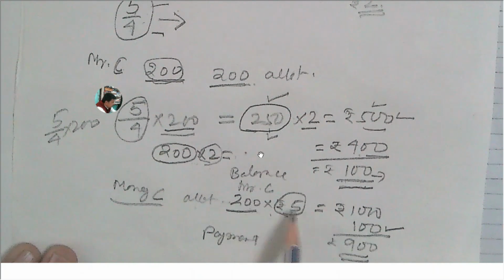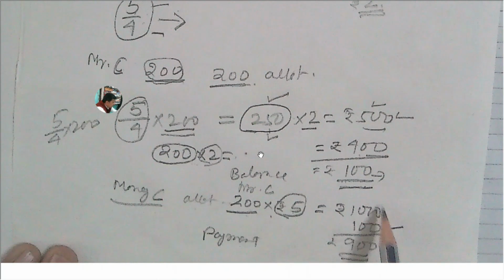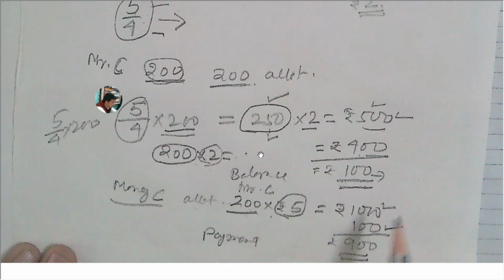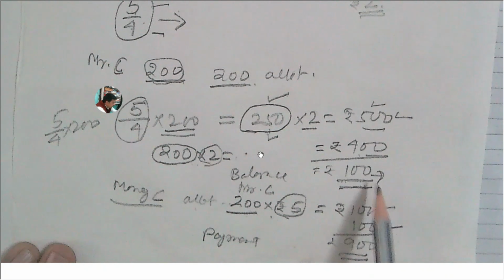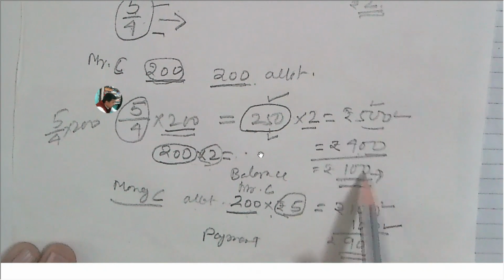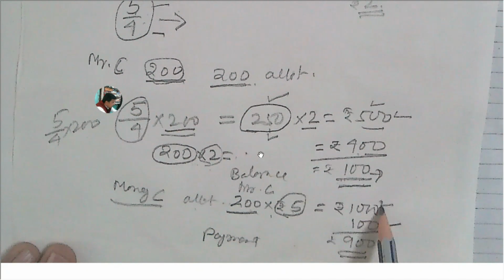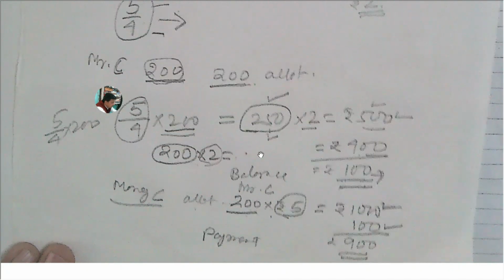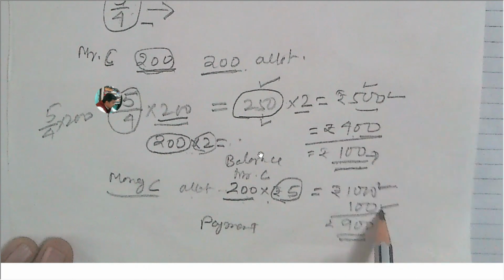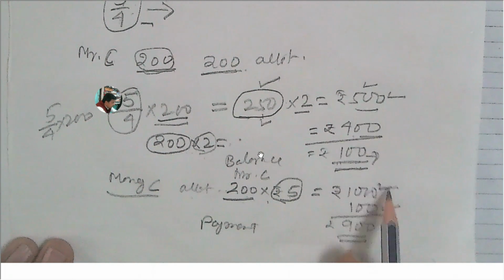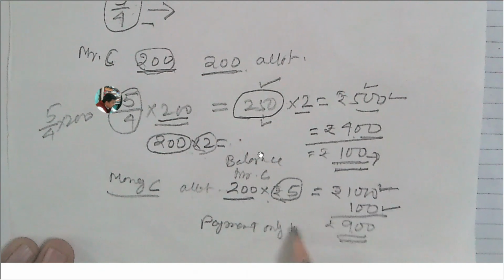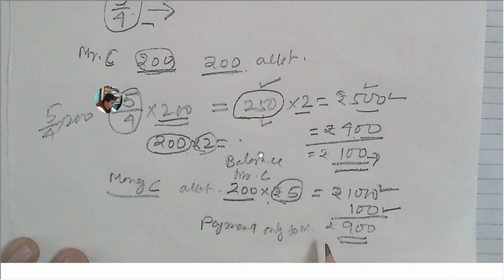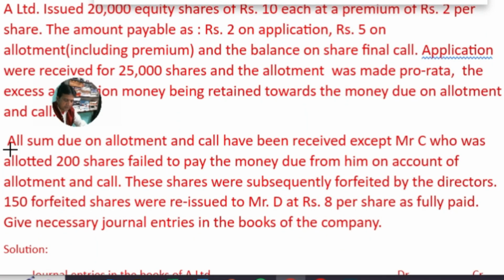Now if you see, 200 shares allotted, so allotment money rupees 5 each. So 200 into 5, 1000 rupees. But he has already paid excess application money of rupees 100. So this 100 rupees will be adjusted against the rupees 1000 total amount due from Mr. C. Then Mr. C will pay rupees 900 only to the company for his allotment money due. So let's see in the next para what the question is saying.